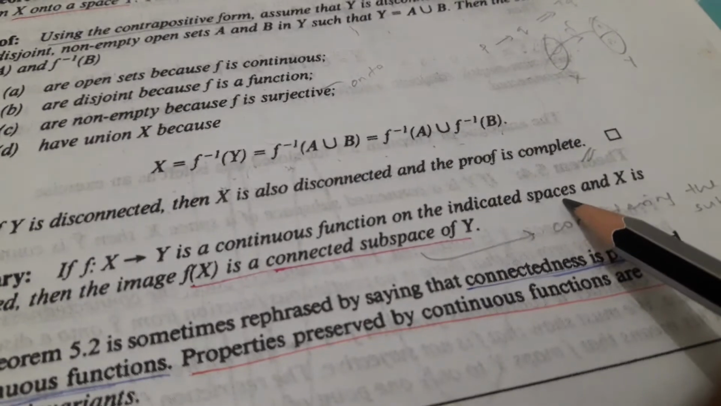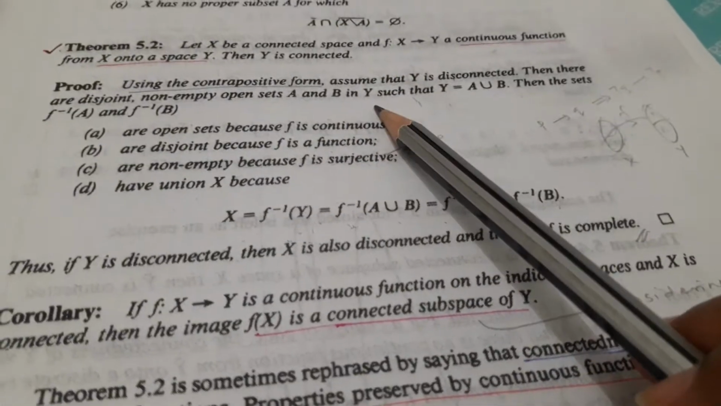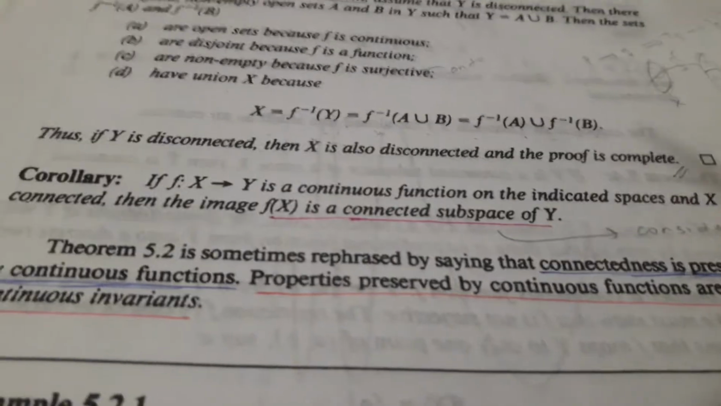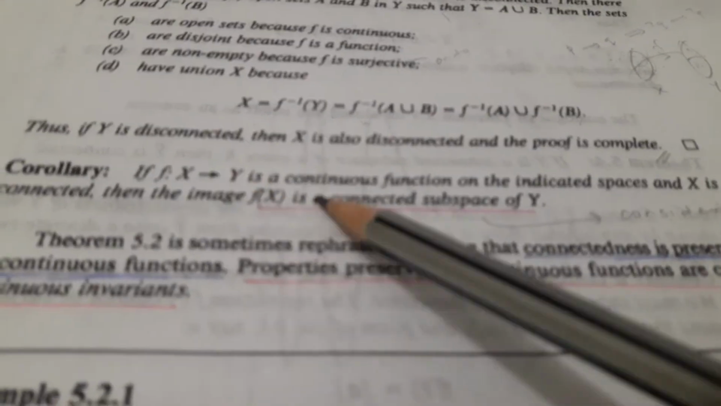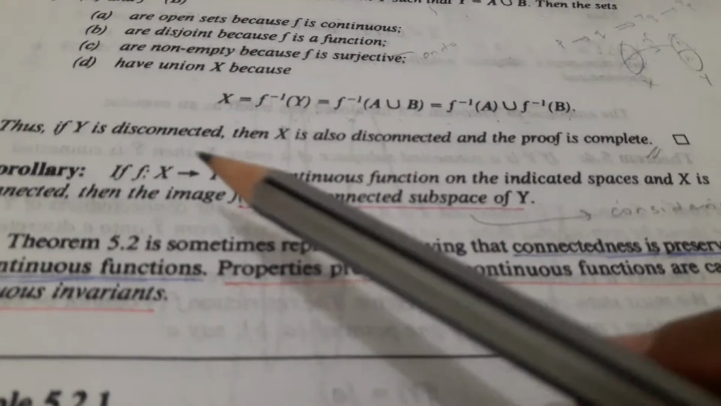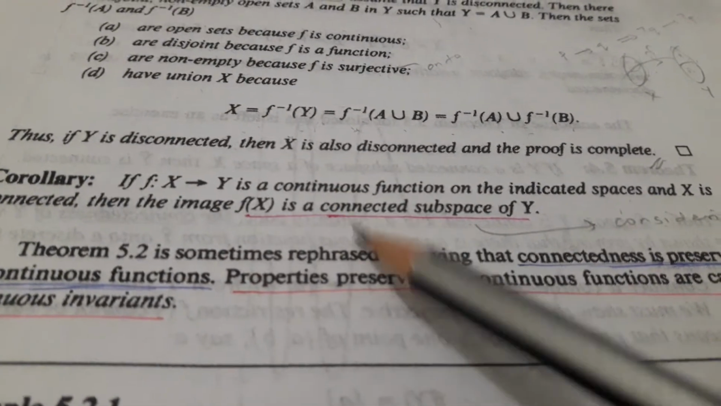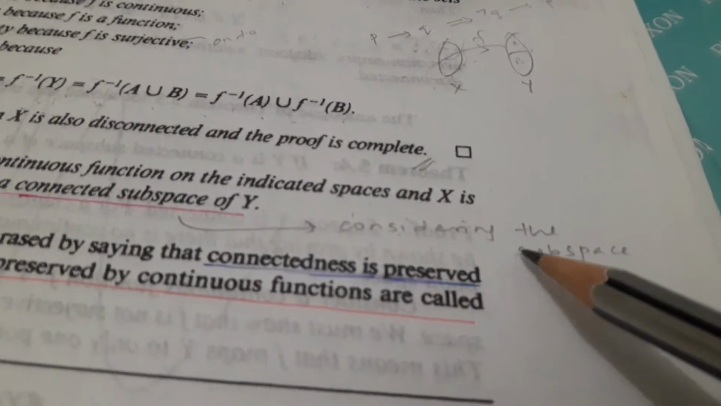So earlier we have seen, for onto spaces, these are indicated spaces and X is connected. F is a continuous function on the indicated spaces. Then the image f(X) is a connected subspace of Y.